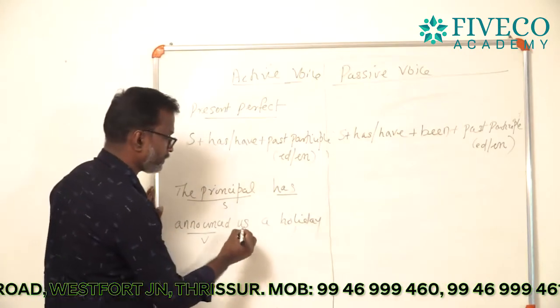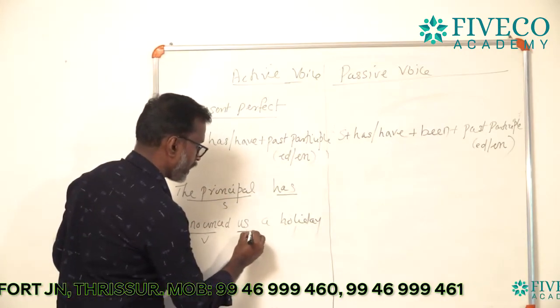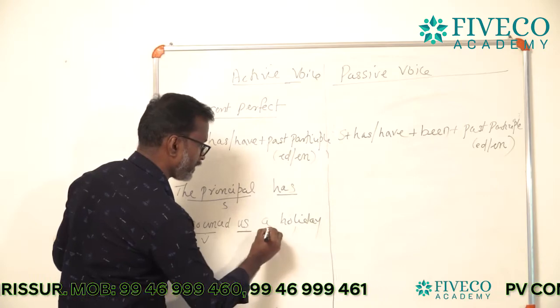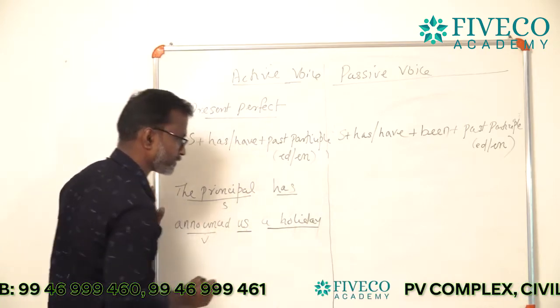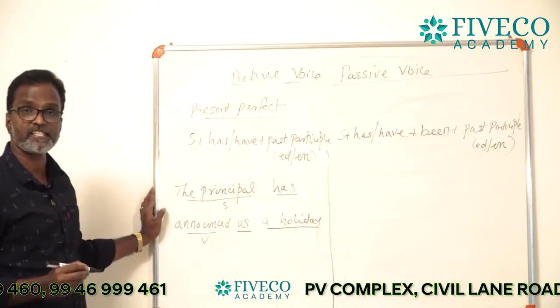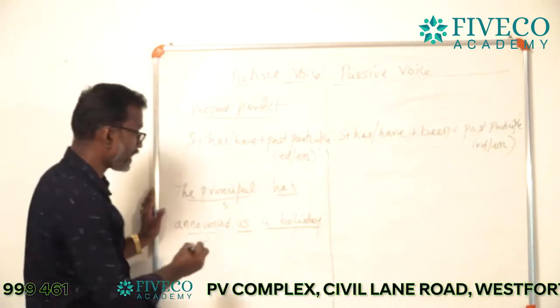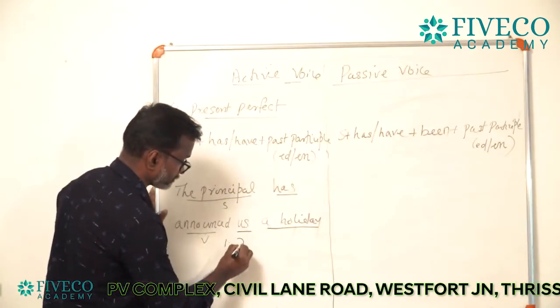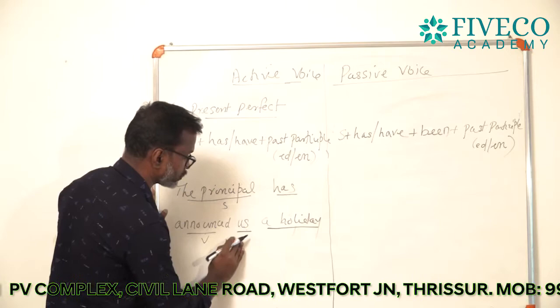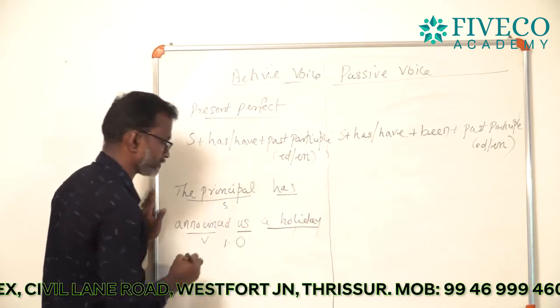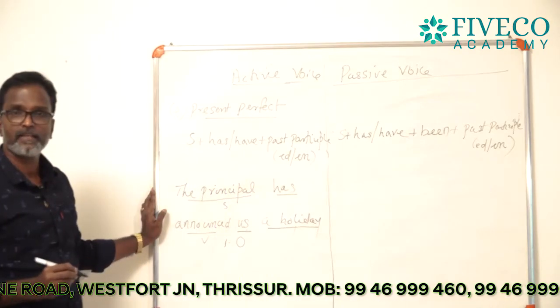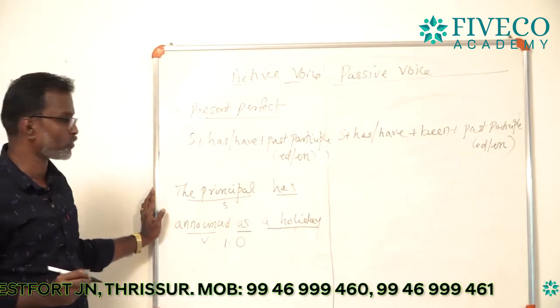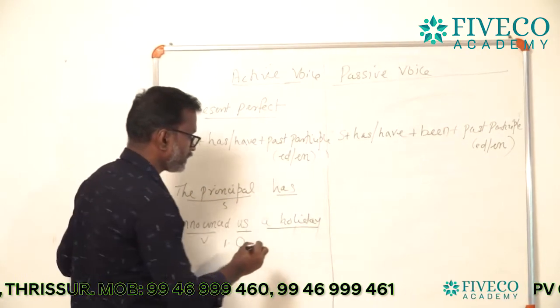Two objects are given here. Us is the first object, a holiday is the second object. So, the first object is called the indirect object. The first object is called the indirect object. And the second object is called the direct object.